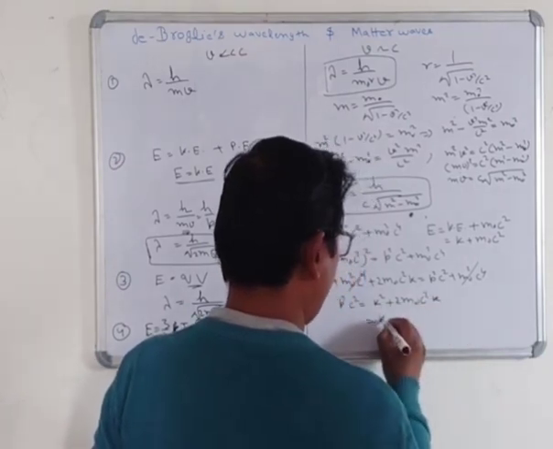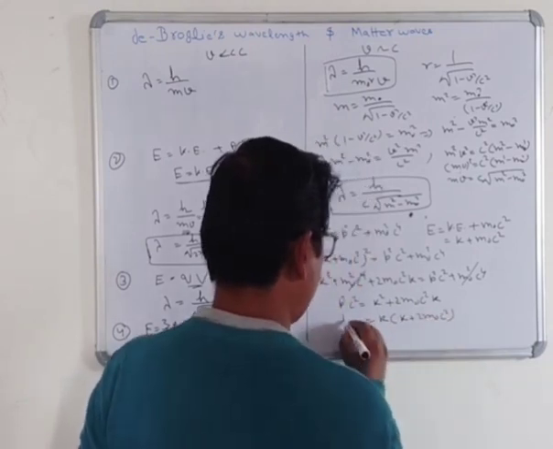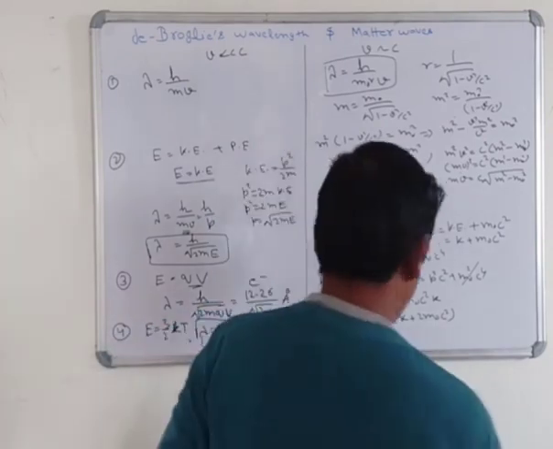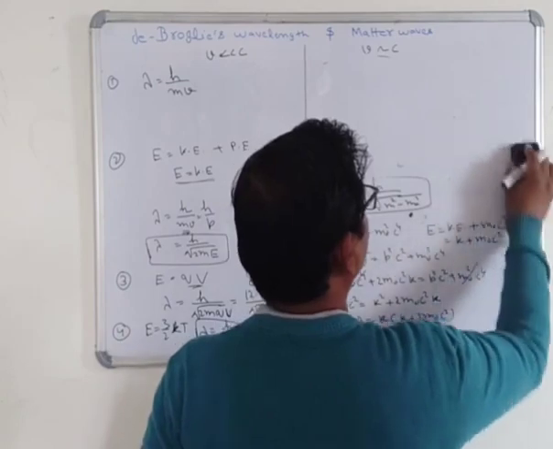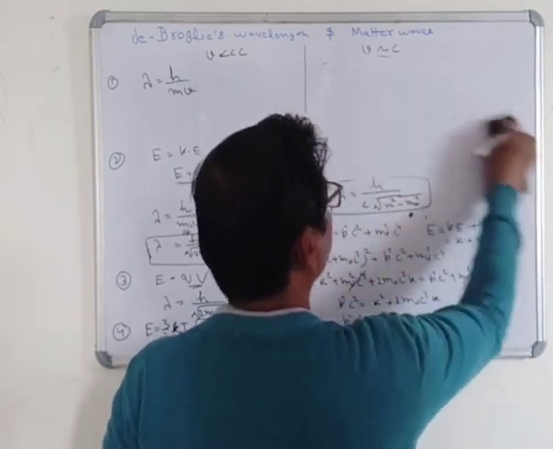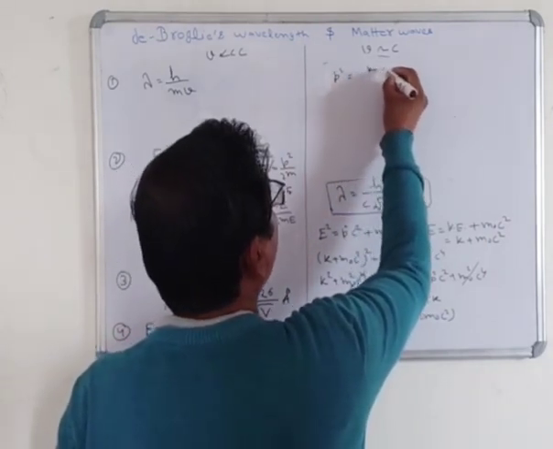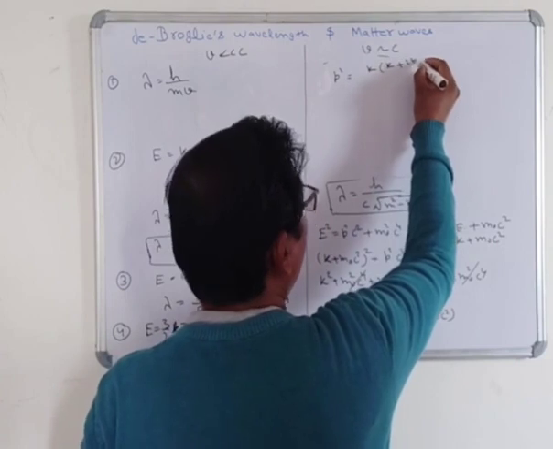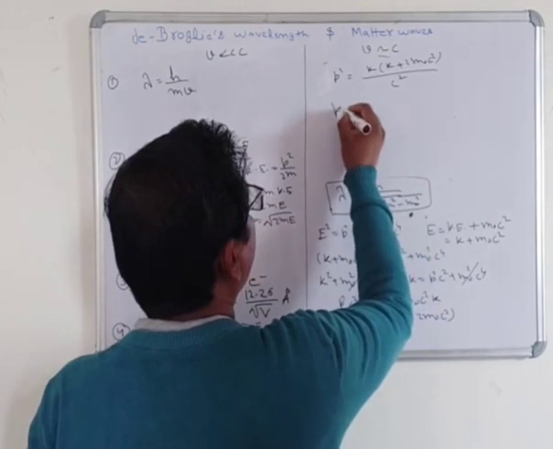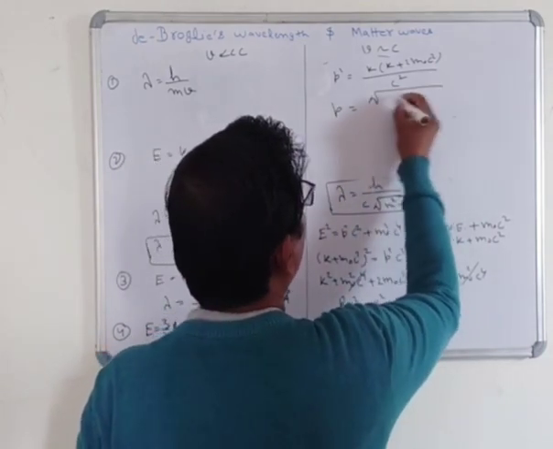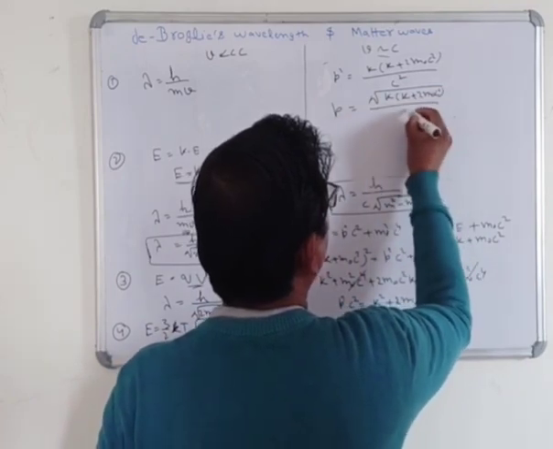We will take K common: p²c² = K(K + 2m0c²). So we can write that p² = K(K + 2m0c²)/c², and we can write that p = √(K(K + 2m0c²))/c.